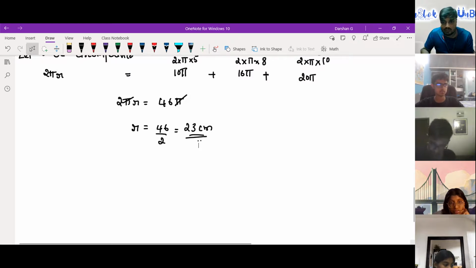Very good. So this was about the given question on circumference. Let's do one of the questions from the exercise as well, so that we feel very confident about this.